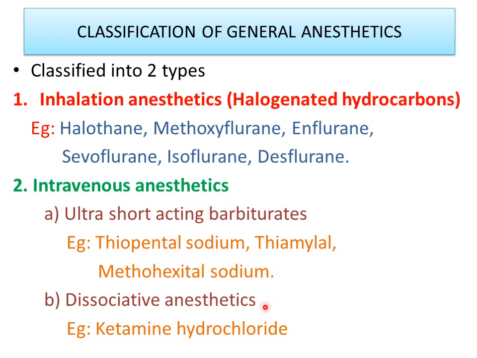And the next important class is dissociative anesthetic, which can dissociate the person from the normal condition. Such anesthetics we name dissociative anesthetics. The example is ketamine hydrochloride. This is the simple important classification of general anesthetics, majorly into inhalation and intravenous. Inhalation anesthetics we administer in the form of aerosols or by using an anesthetic device. Intravenous anesthetics we can administer by the intravenous route. This is the classification.